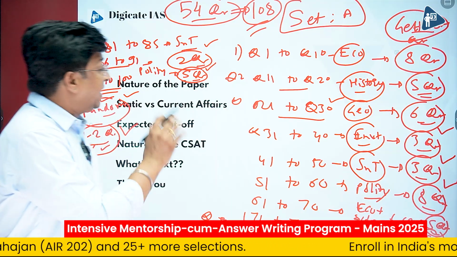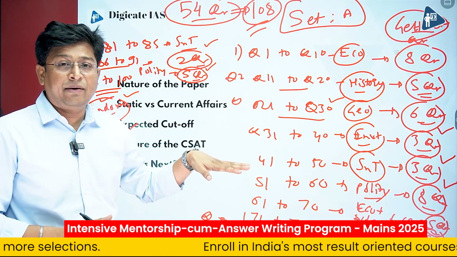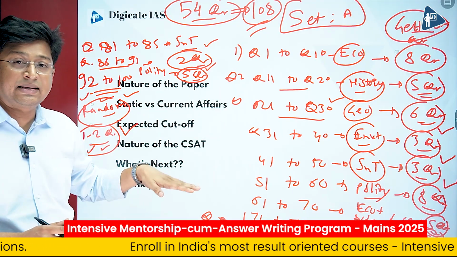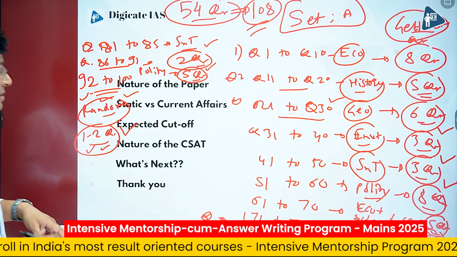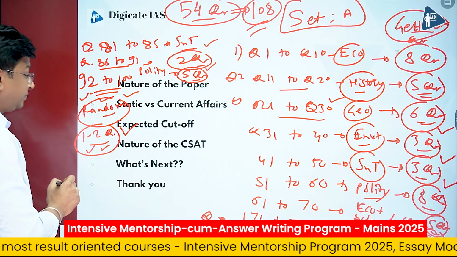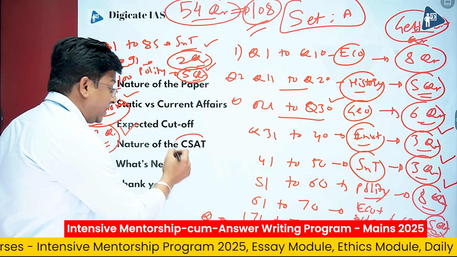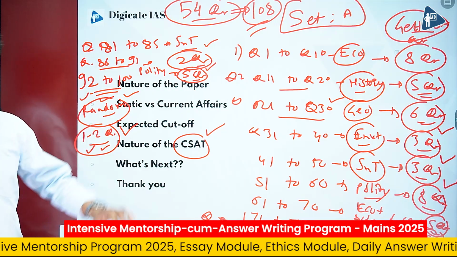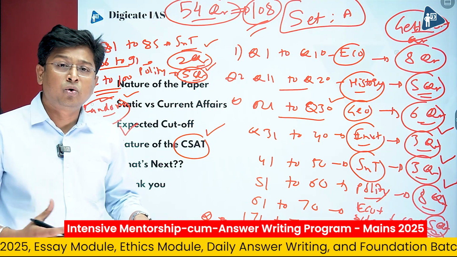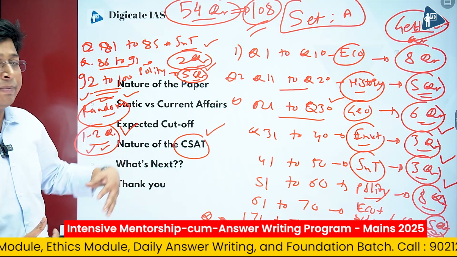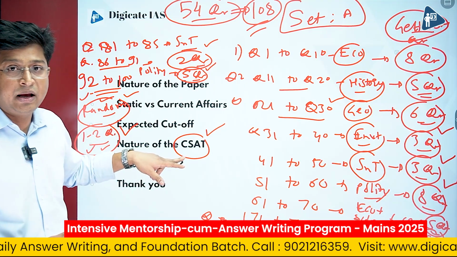So based on the solvable questions, the difficulty level, and the number of vacancies this year, we can estimate this year's cutoff. Again, we must consider the CSAT factor as well, because last year almost every sincere and serious candidate was able to clear the CSAT paper, but this year many serious candidates are not able to qualify the CSAT paper, all right.